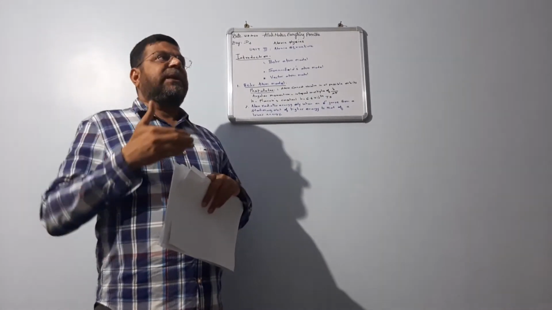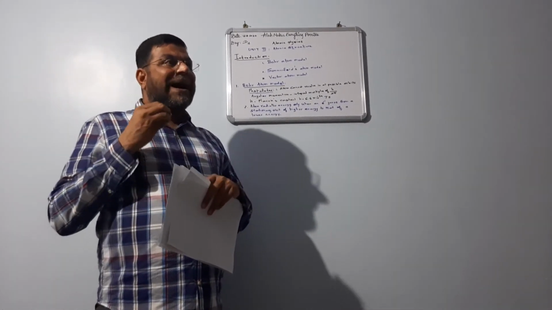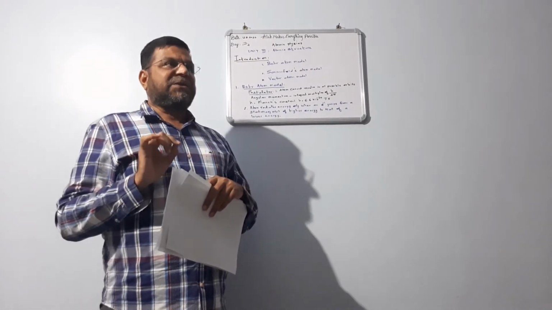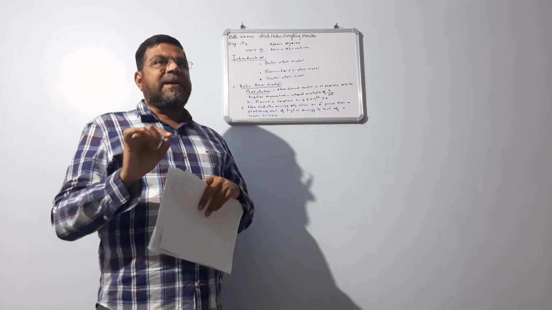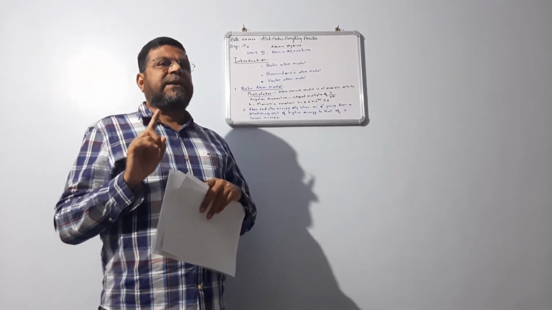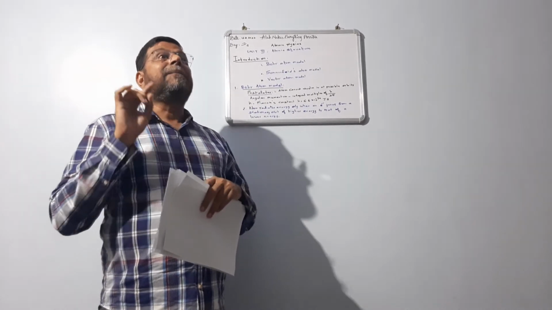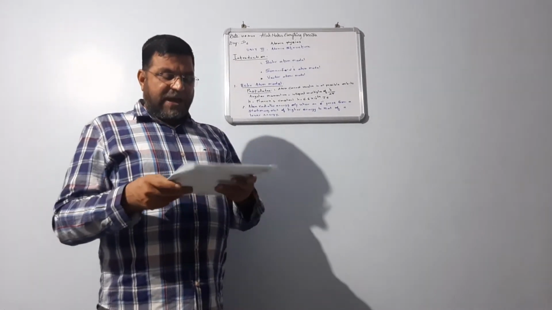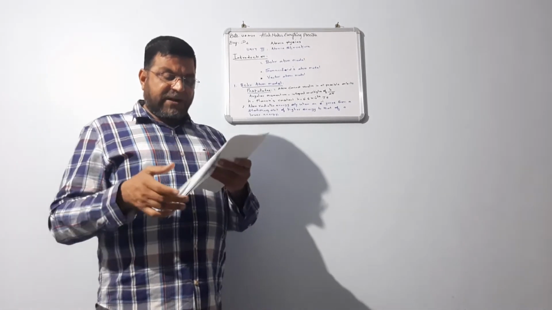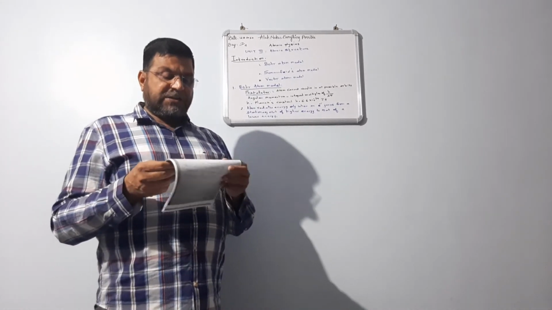Only when a particle is falling from a certain height will it possess potential energy, because the expression for potential energy is mgh, whereas the expression for kinetic energy is half mv square. So we have written potential energy plus kinetic energy.